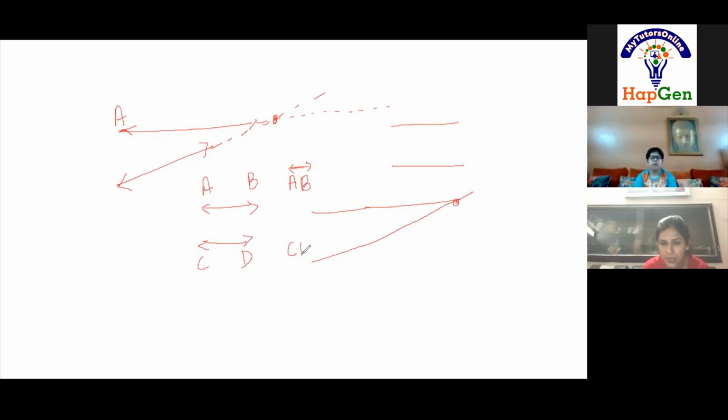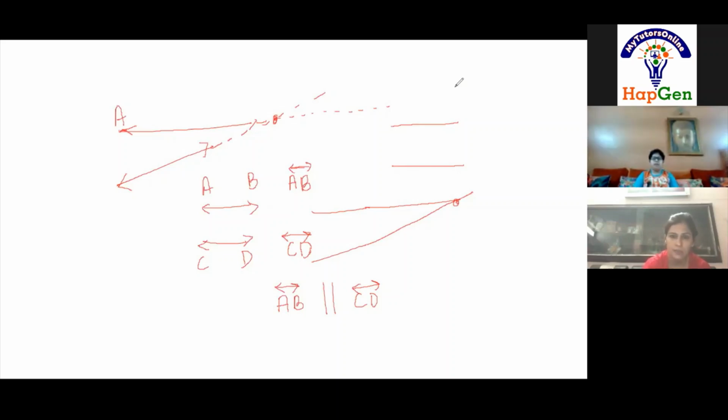This is C, D. Here also you will put a line symbol. But now, how are you going to show that these two lines are parallel? You will write AB is parallel to CD. This way. Okay? This also you have done earlier, right? Yes, ma'am. So, next topic is ray.